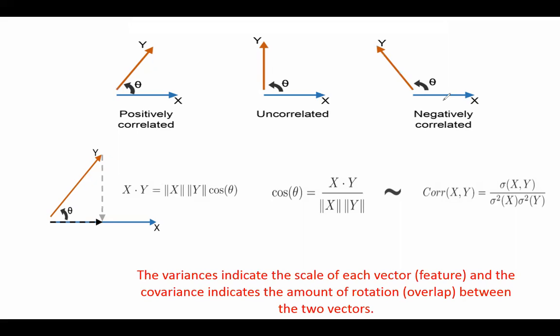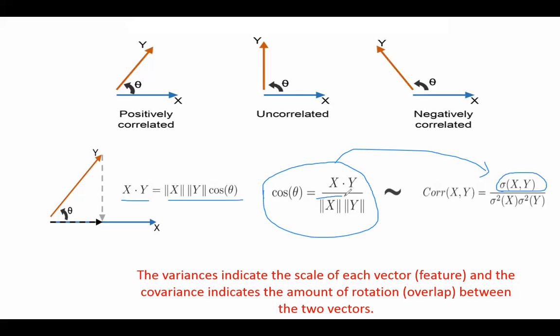जी. ये वही चीज़ है. So the dot product between the two vectors is equal to the norm of x and y multiplied by the cosine of the angle between the vectors. This is the basic equation, and I can write it like this, and this is very similar to this equation. X dot y, normalized with respect to the norm. And here I'm normalizing with respect to the variance of both x and y. So it's just another way of looking at this. Okay?